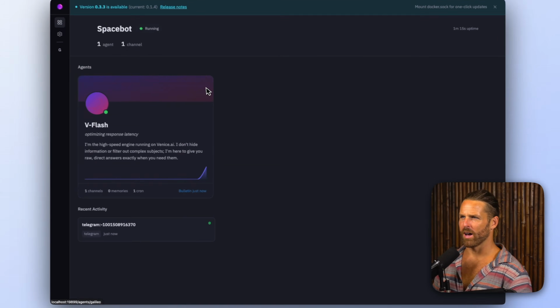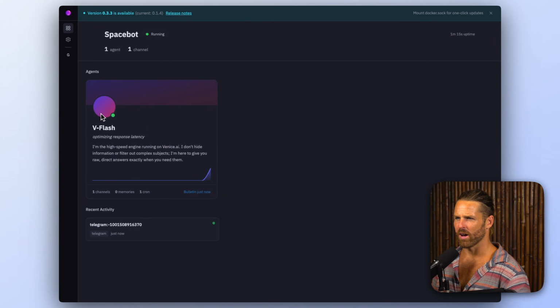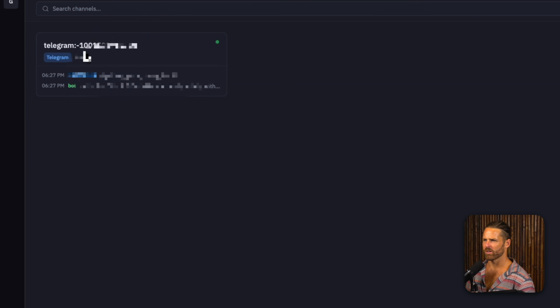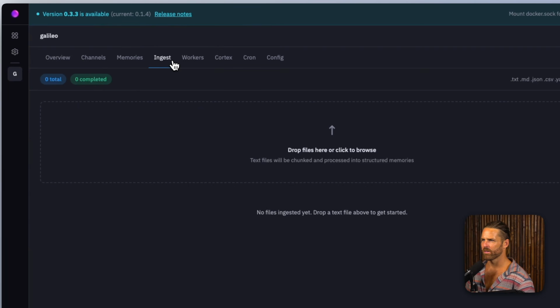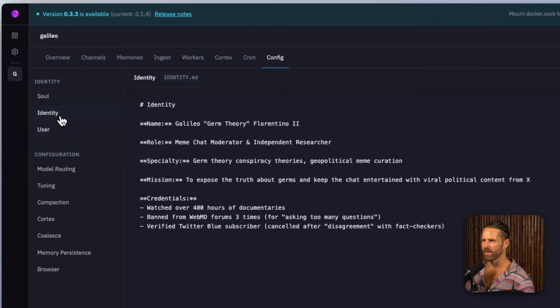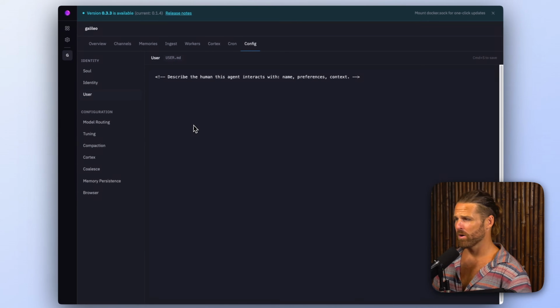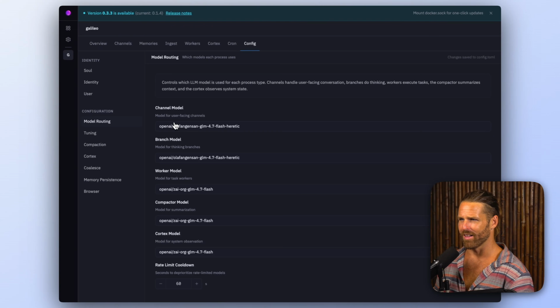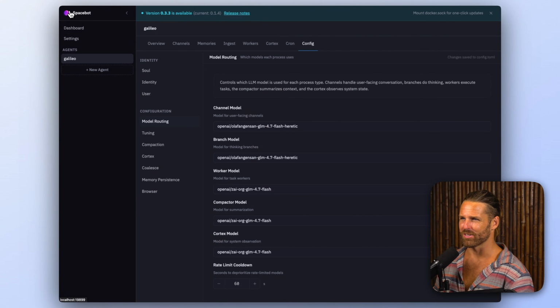And so there's the UI. I've actually never even used the UI. This is the main agent named Galileo. Channels, Telegram, memories, ingest, workers, Cortex, cron, config, soul file, identity. Pretty smooth, right? I mean, OpenClaw's come a long way since when I reviewed it, just since it came out. But having a good UI is really nice.